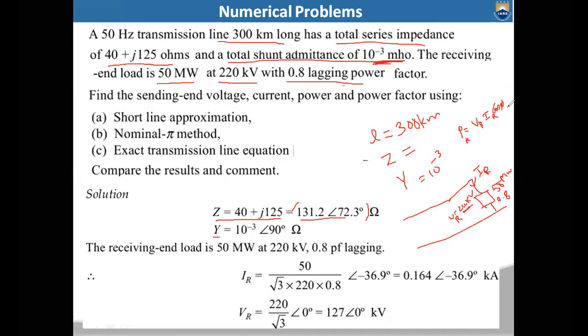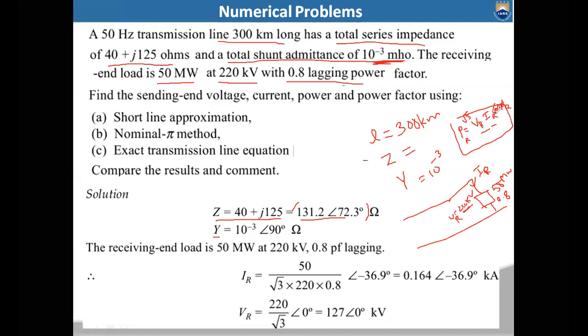For the three phase transmission line, you get PR equal to √3 times VR IR cos phi r, where VR and IR are the line voltage and line current. As this is a three phase transmission line, you have to take this equation.